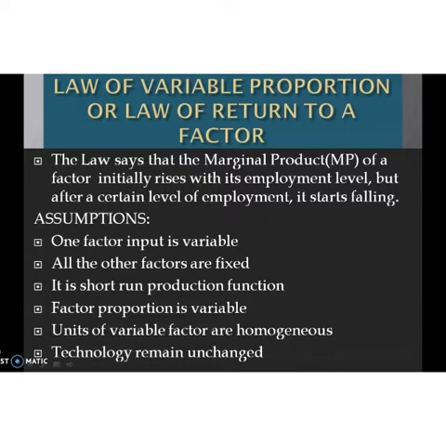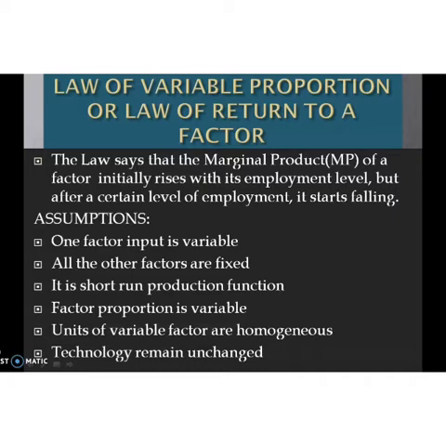Then there are some assumptions related to the law of variable proportion. First, one factor input is variable. We know that in the short run, one factor input is variable and all other factors are fixed. Next, it is a short-run production function, so this law is applicable only in the short run. Then factor proportion is variable, which we discussed earlier. That's why this law is known as the law of variable proportion.